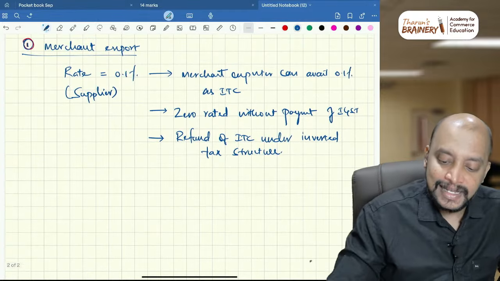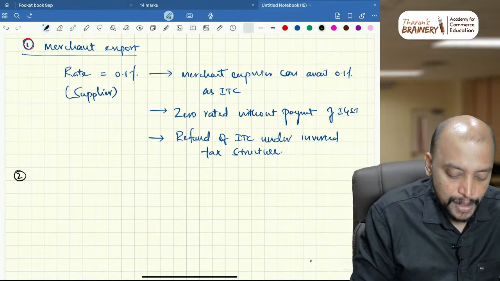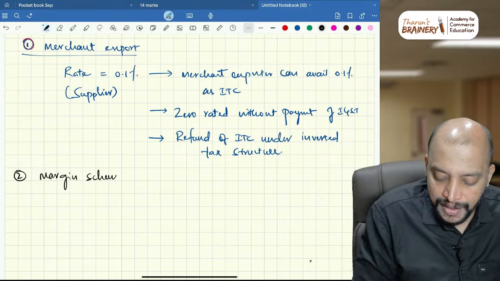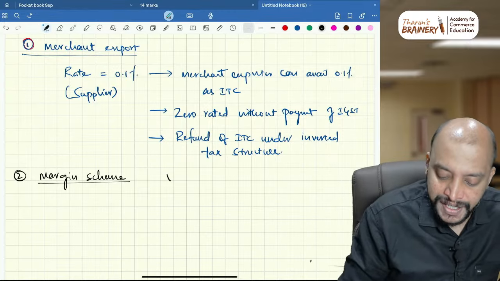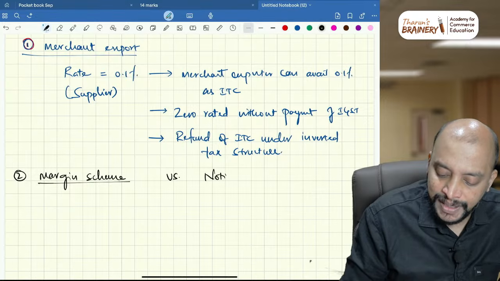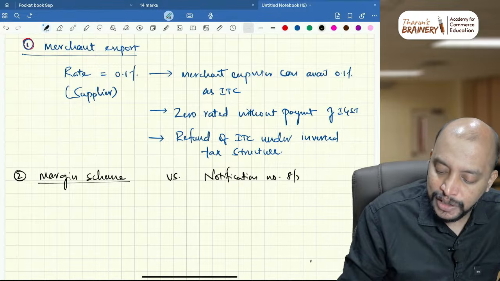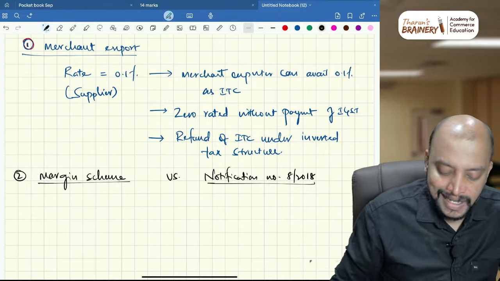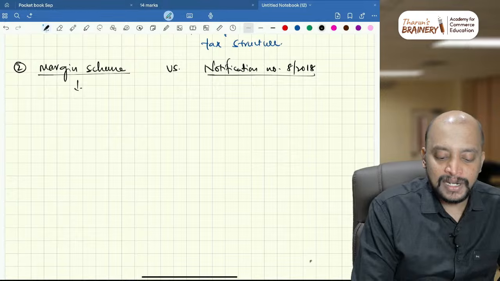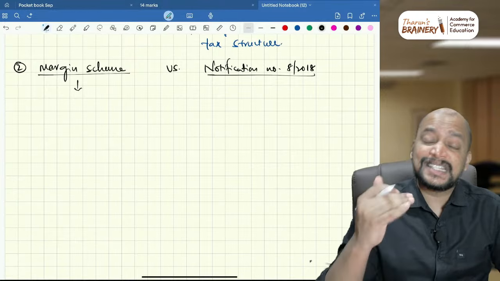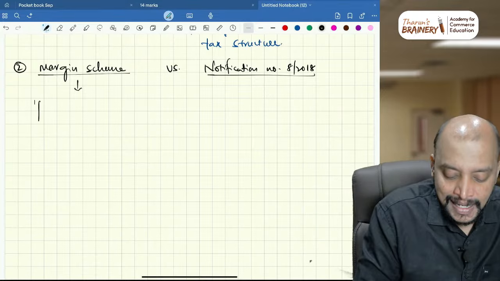Then next, the second aspect is the margin scheme. Margin scheme versus Notification Number 8 of 2018. What is it? The margin scheme is applicable when there is a purchase and sale of used goods.